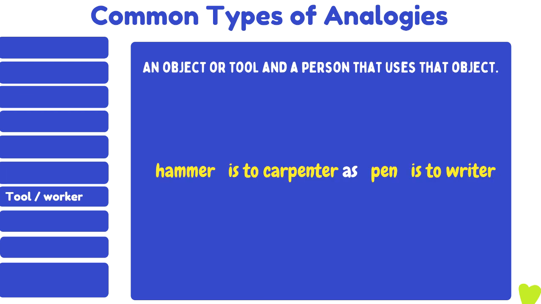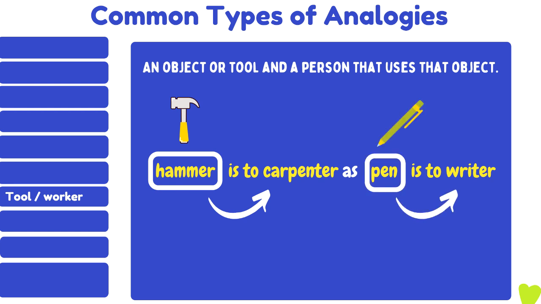Tool and worker. An object or tool and a person that uses that object. Hammer is to carpenter as pen is to writer. The hammer is used by a carpenter and the pen is used by a writer.